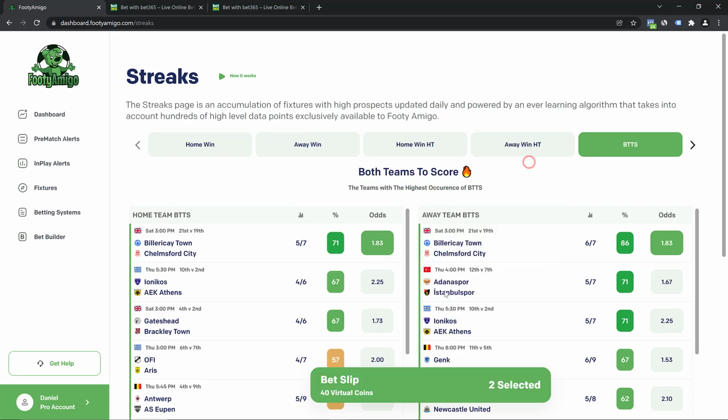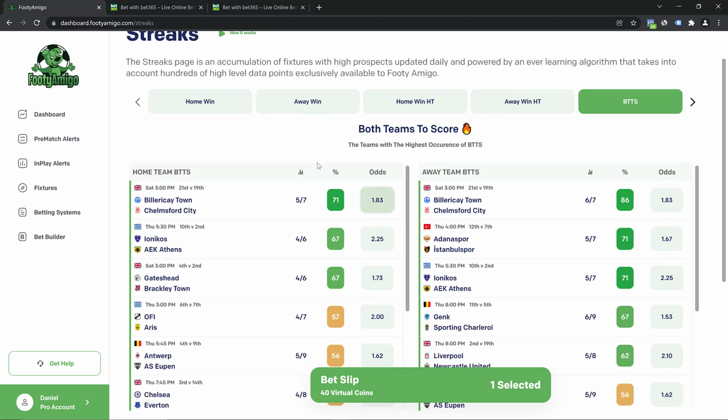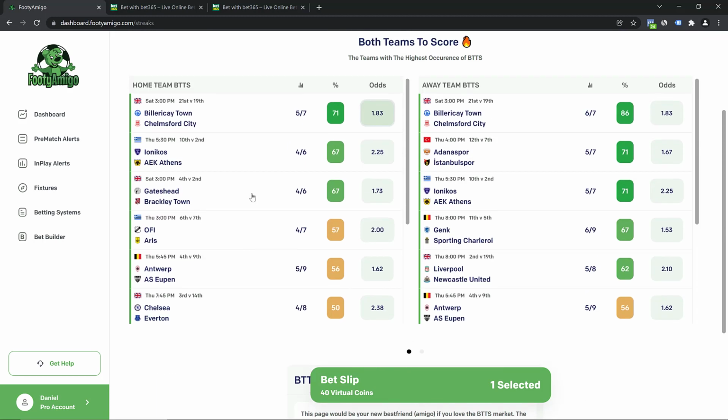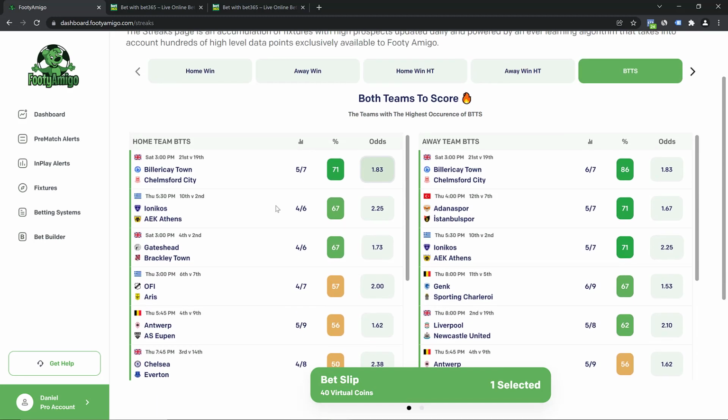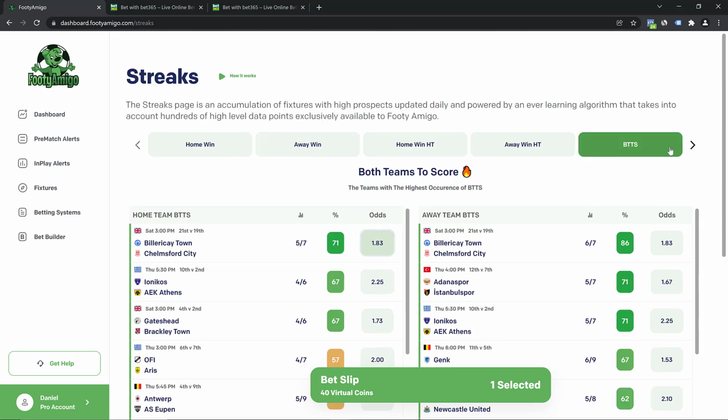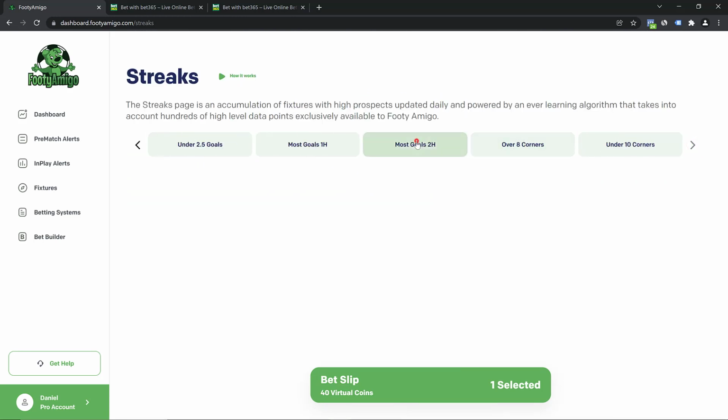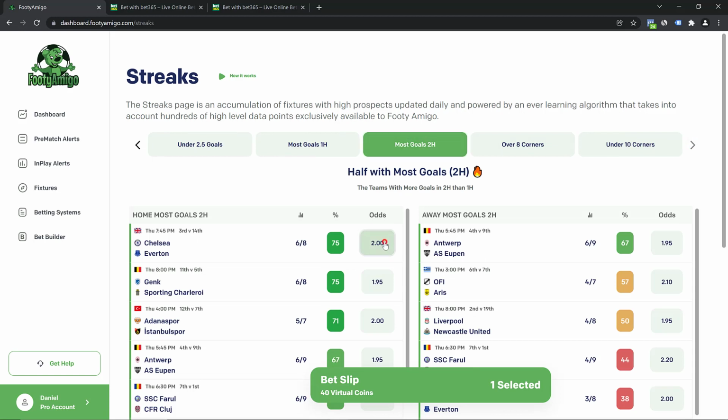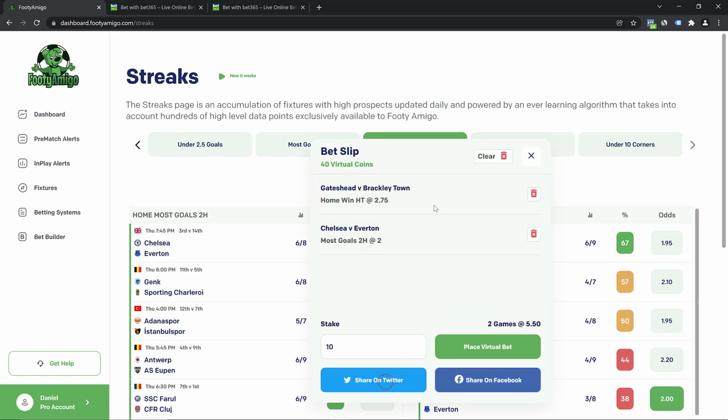Some people might just use this page to find one game at 2 odds or at 1.7 odds that they want to place a bet on. Regardless of how you use it, all the information that you need is right in front of you, and you can always navigate to every tab, check out the stats, pick teams that you want, and once you've decided on the teams that you want to place a bet on, you just have to copy the name and go place your bet on your bookmaker site. But always remember to bet smart and bet intelligently. Enjoy.